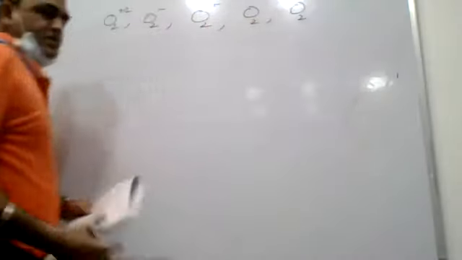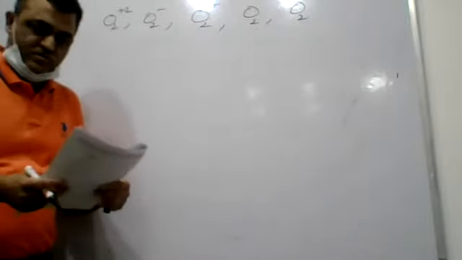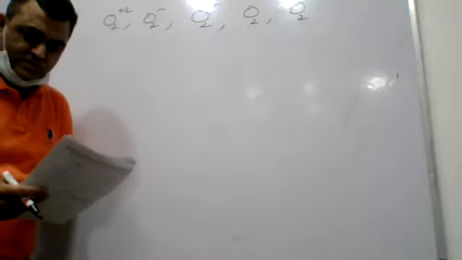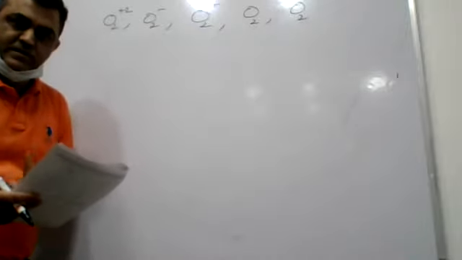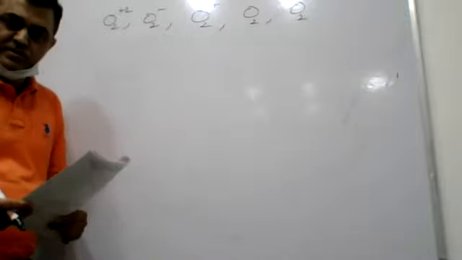These are some species given to us, and these are to be arranged. Means we have to identify the correct order regarding decreasing order in terms of bond dissociation energy, oxygen-oxygen bond length, and bond order.